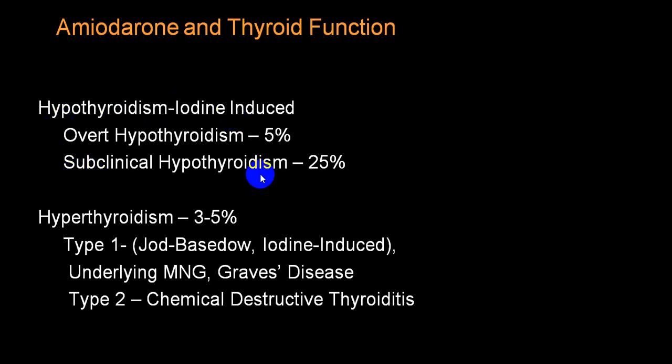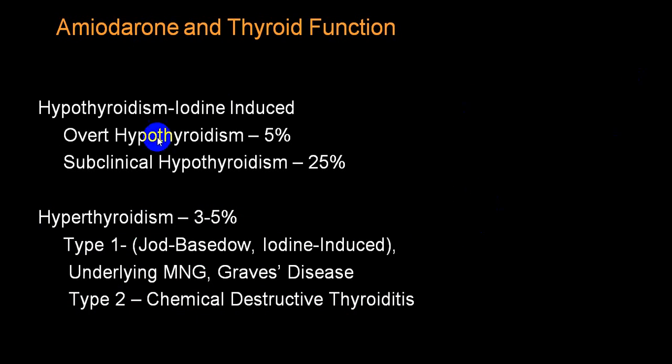You can have subclinical hypothyroidism in 25% of the people, and 5% will have overt hypothyroidism. So hypothyroidism is very common in amiodarone. But a person who already has a multinodular goiter or Graves' disease will manifest increased symptoms and signs in 3 to 5% of the people. This is called the type 1 variety. And you can have a destruction of the thyroid gland, which we call chemical destructive thyroiditis. And that will end up with destruction, and then the person will become hypothyroid.